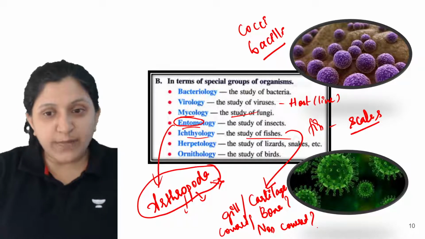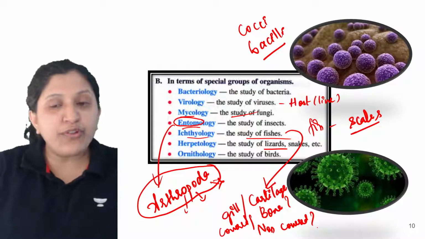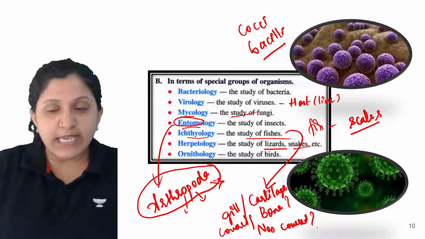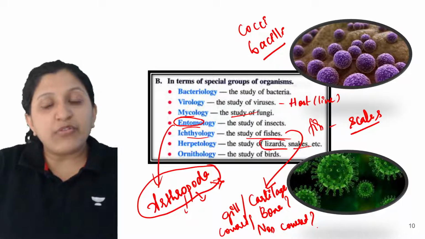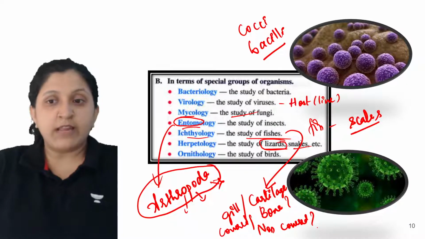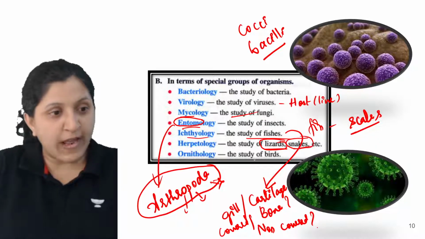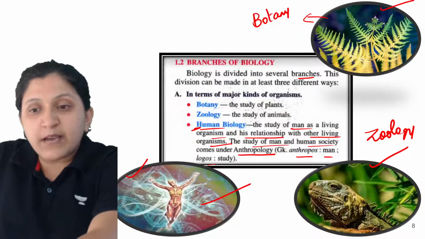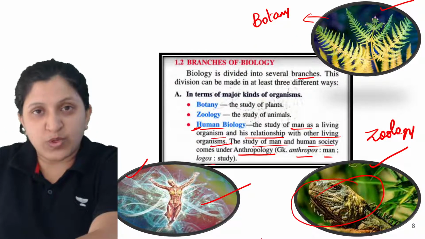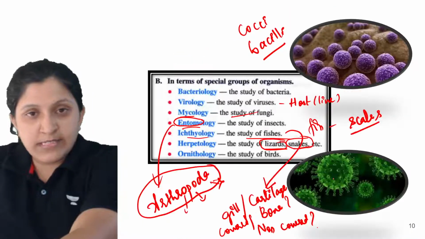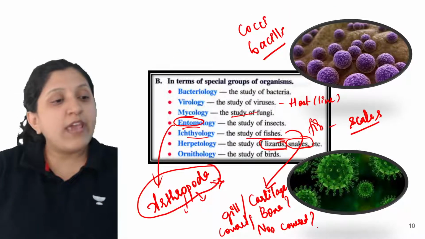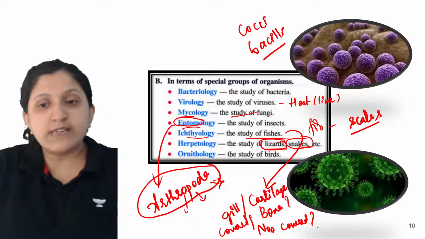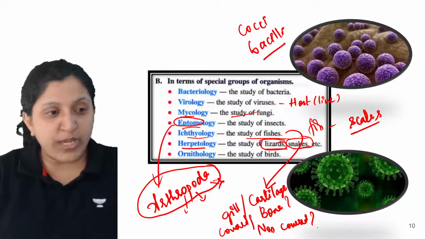Now moving on to herpetology, the study of lizards and snakes. When we mention lizards or snakes, under the lizard category you can find many different organisms, and again under the snake category you will find different organisms. All of those are studied in detail. So here, this organism that you see comes under the lizard category. In the same way, there are different categories which you will study in detail. So lizard and snake, that is herpetology.